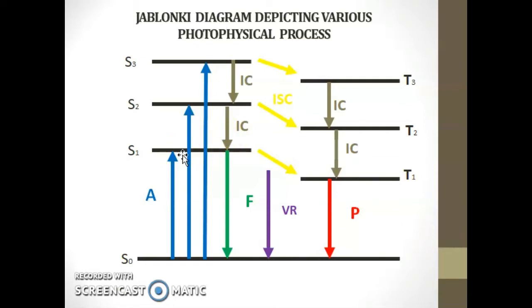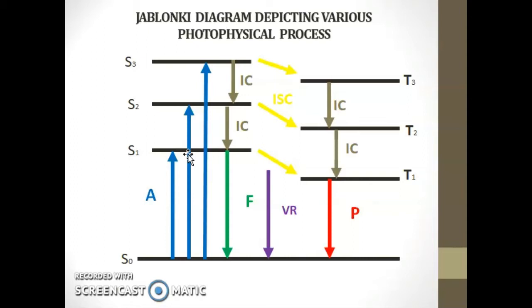All these are excited singlet states. This is because spin is conserved in photo excitation, by the quantum mechanical selection rule.